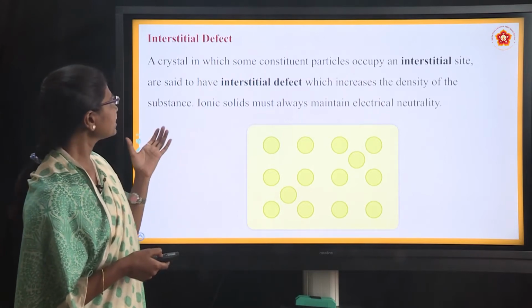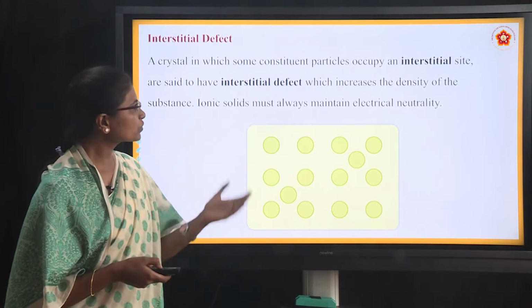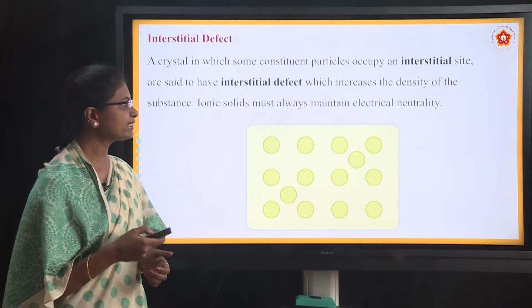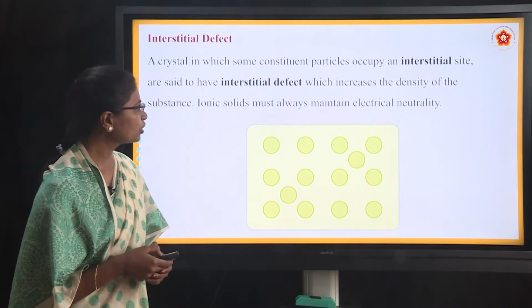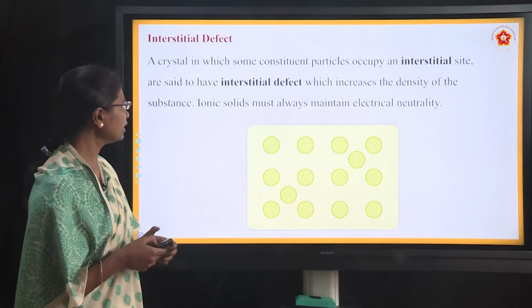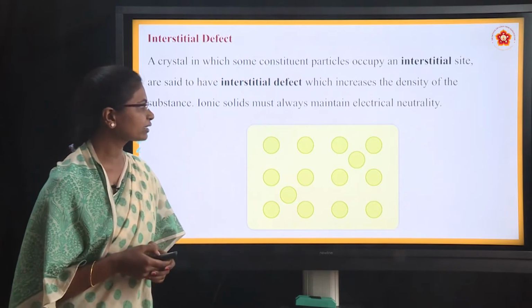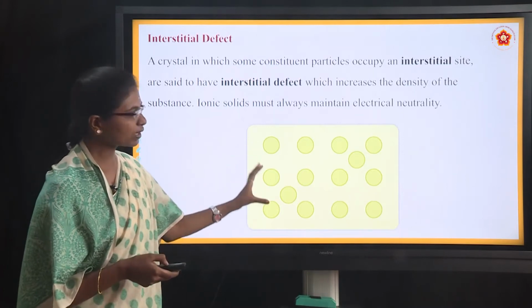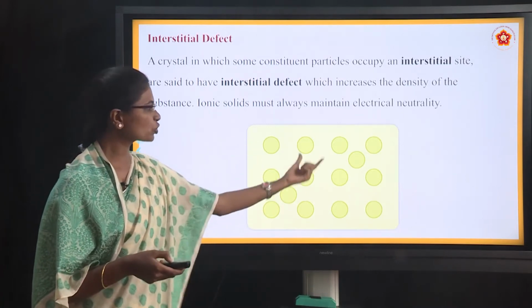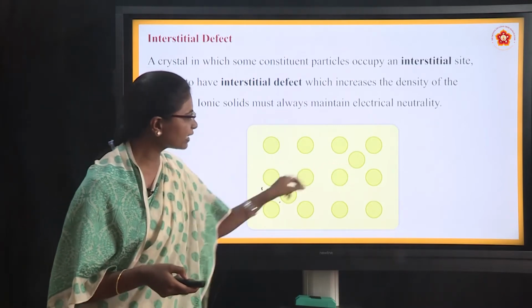Next is interstitial defect. A crystal in which some constituent particles occupy an interstitial site is said to have interstitial defect, which increases the density of the substance. Ionic solids must always maintain electrical neutrality. Consider this compound where the constituent particles are there, and you can see extra constituent particles here and there.